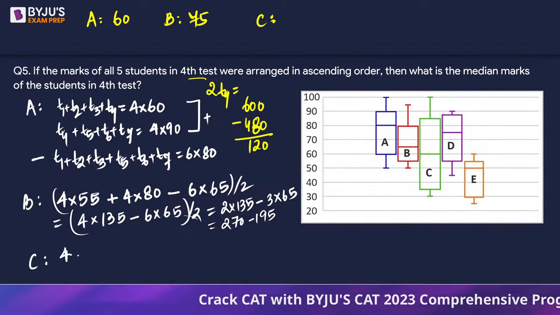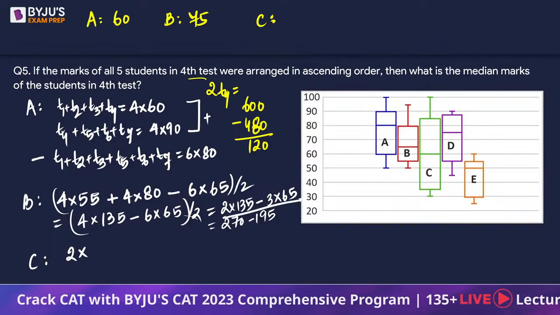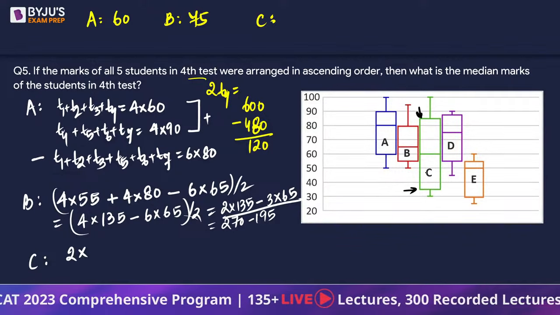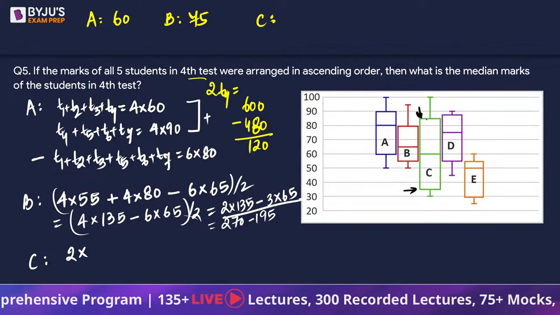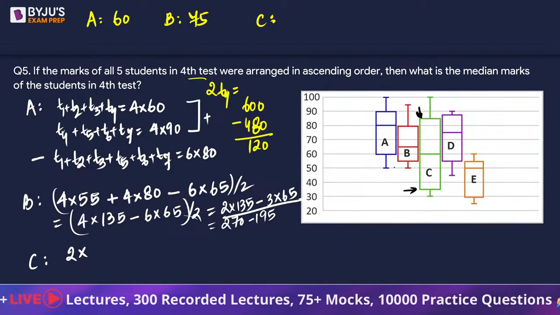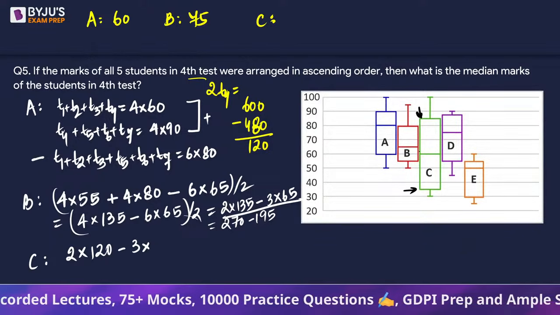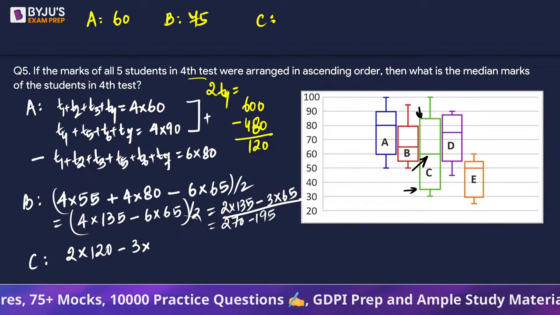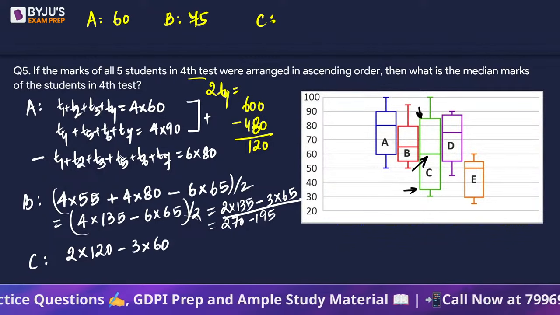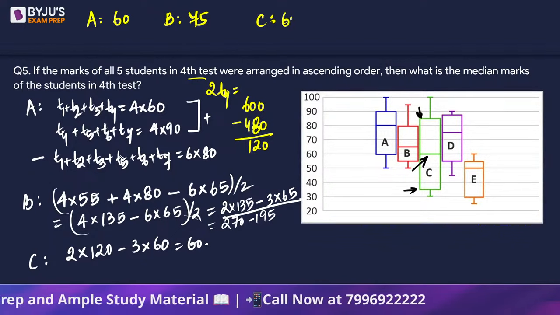C का हो जाएगा 2 times, मैं अब लास्ट एक्सप्रेशन पे ध्यान दे रहा हूं, 2 times the bottom number and the top number, which is 35 and 85. 35 plus 85 is 120. So 2 times of 120 minus 3 times of ये वाली value, which is 60. So 240 minus 180, this is going to give us 60. तो ये भी 60 होगा.